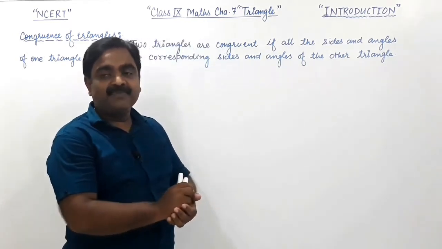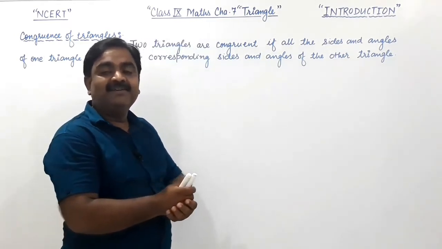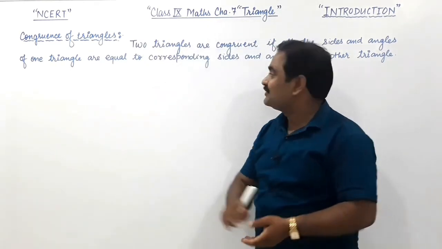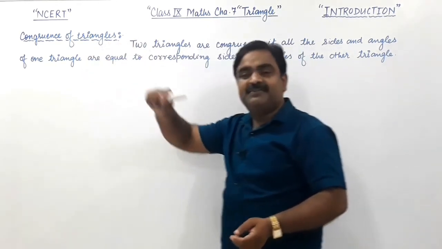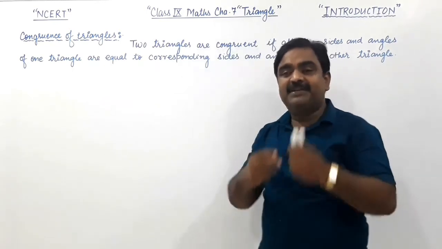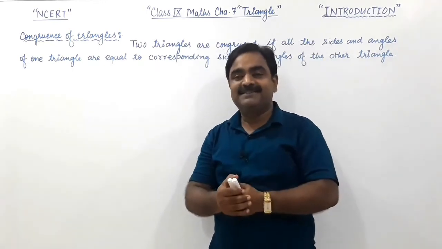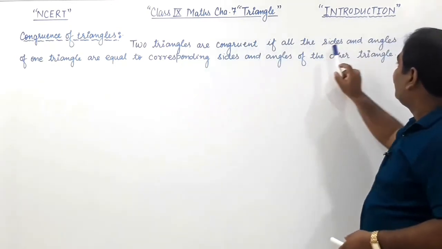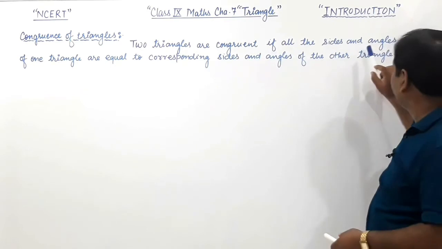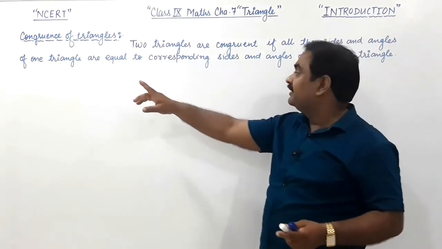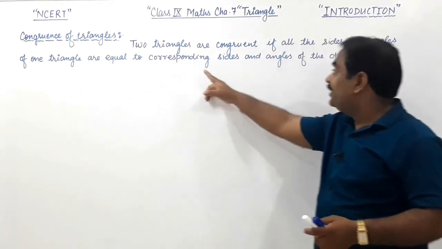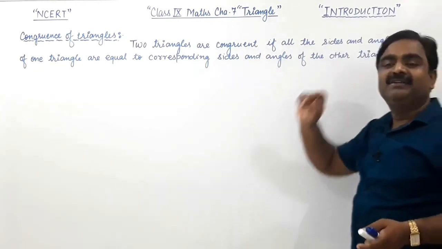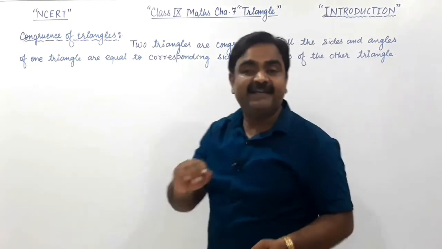As it is clear that to understand congruent figures we compare two figures, so to understand congruent triangles we have to take two triangles. Two triangles are said to be congruent if all three sides and all three angles of one triangle are equal to the corresponding three sides and three angles of the second triangle.